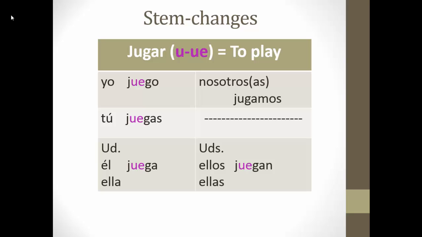Usted juega, you formal play. Él juega, he plays. Ella juega, she plays. Notice in nosotros it does not change, so nosotros jugamos is we play. Ustedes juegan is you guys or you all play, and ellos or ellas juegan is they play.